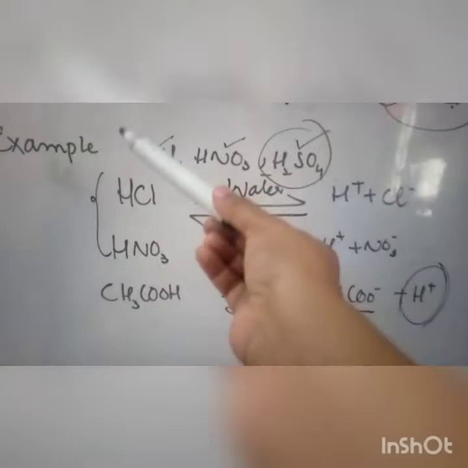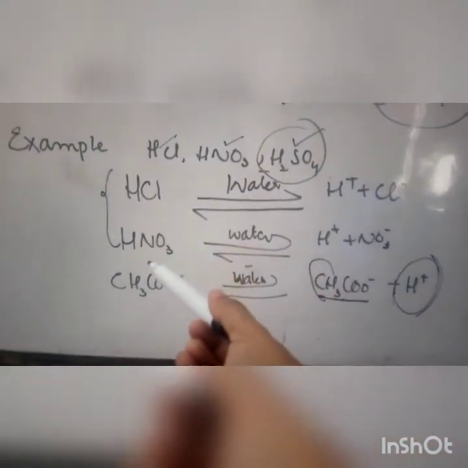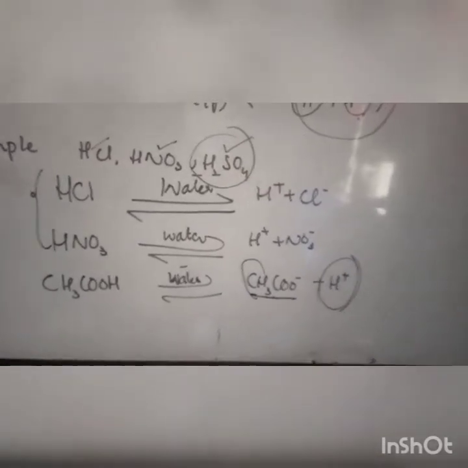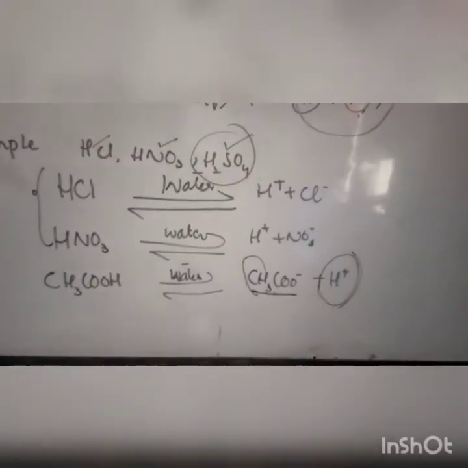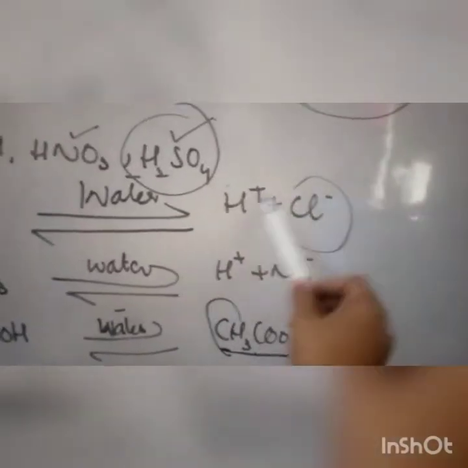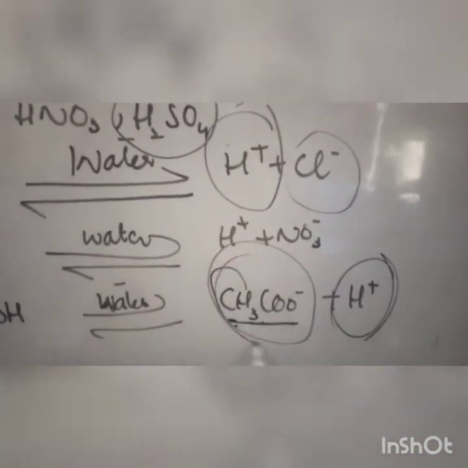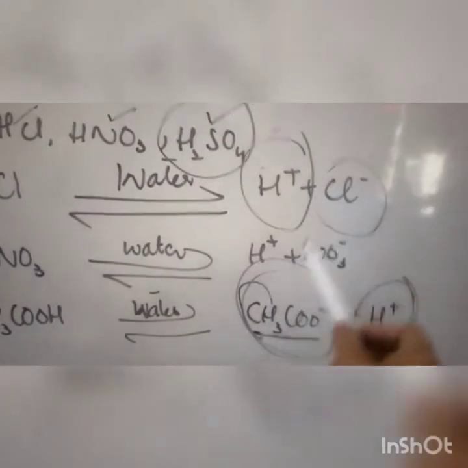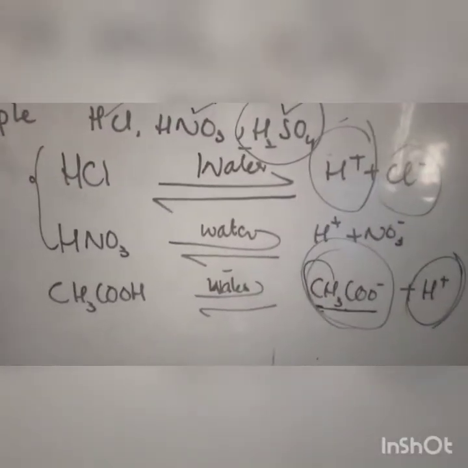But if we talk about HCl and HNO3, these both acids are mineral acids and they are corrosive in nature and they completely ionize. The strong acids always completely ionize. Complete ionization means they are converted into positive and negative parts. So it means that they are strong and show strong ionization, while acetic acid shows weak ionization.